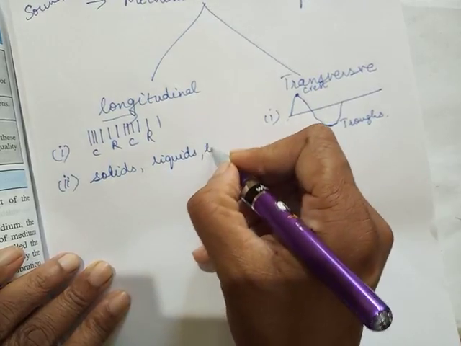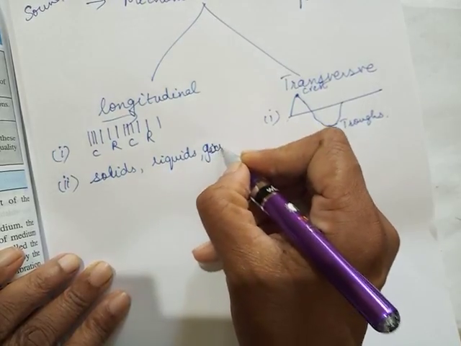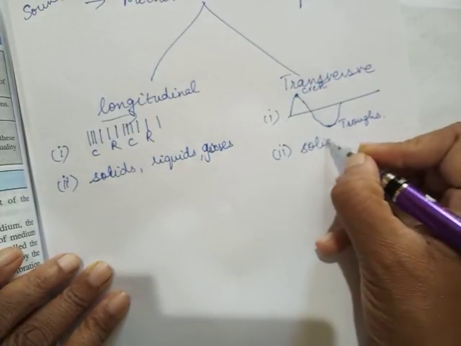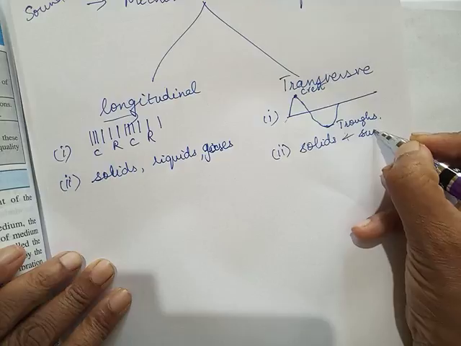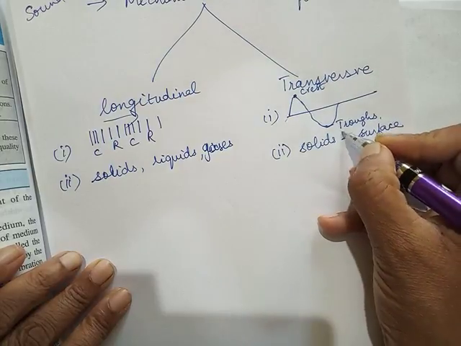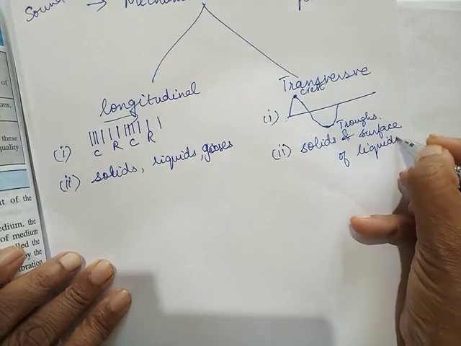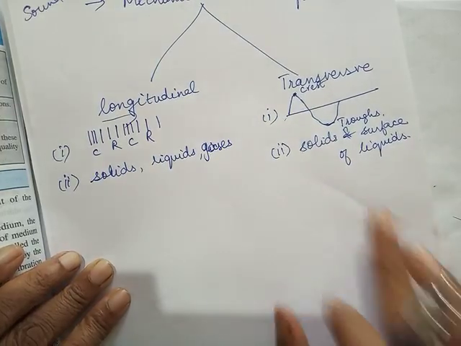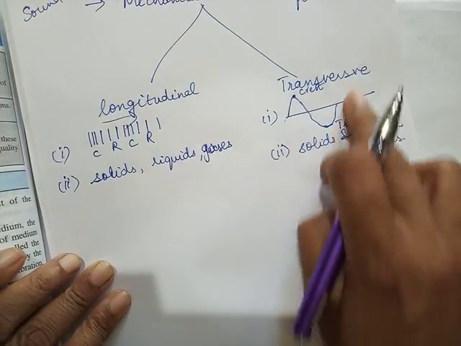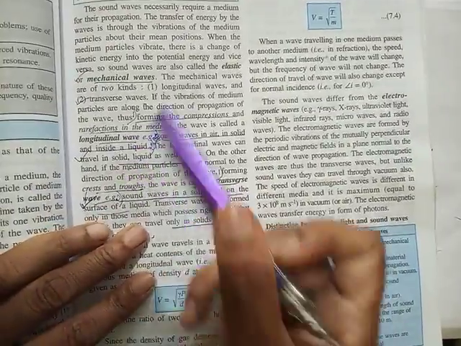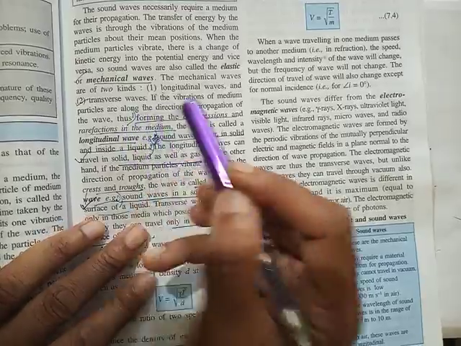Longitudinal waves can be produced in all three mediums, whereas transverse waves can be produced only in solids and surface of liquids. It needs a stable medium to produce this kind of waves, so solids and surface of liquids. So quickly we can underline all that.